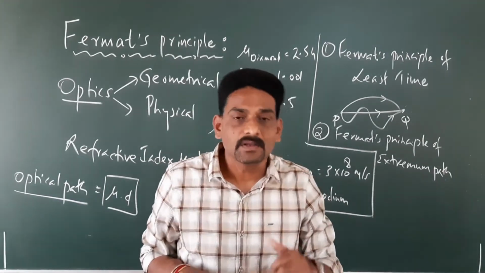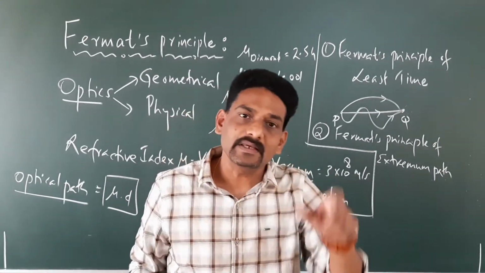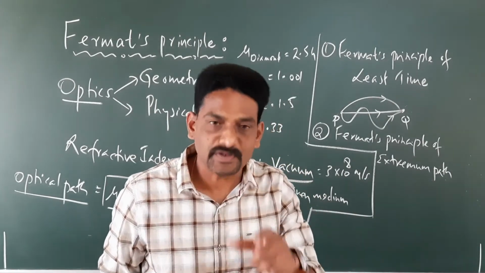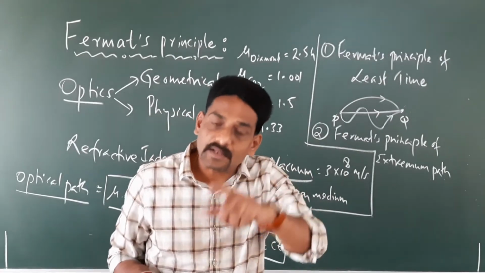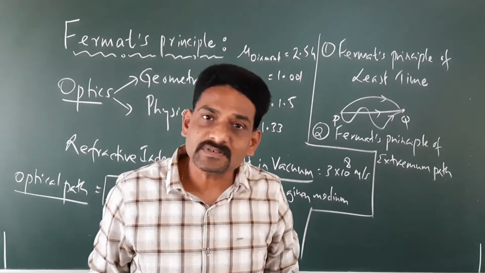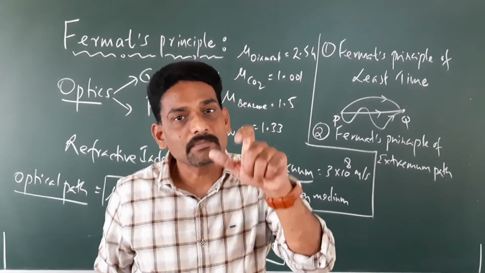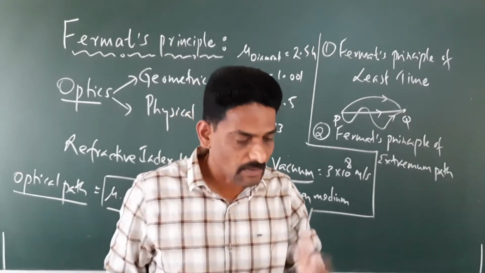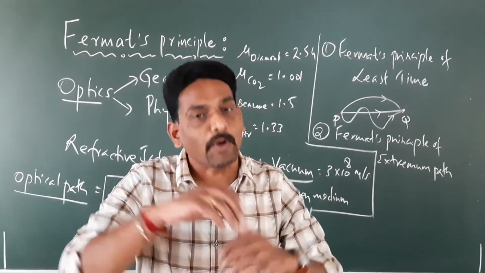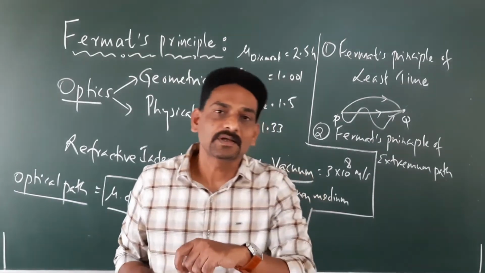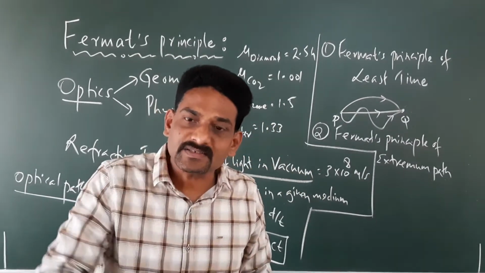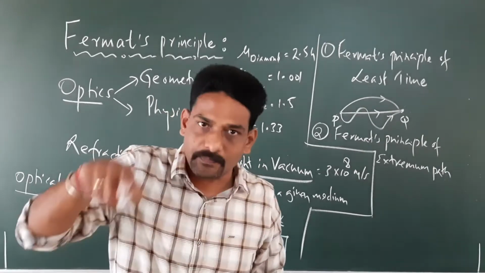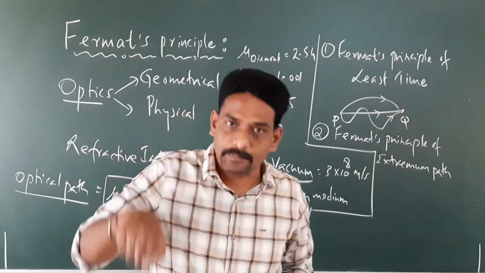For example, if you take spherical reflectors, what happens? The light is going to take the maximum time when it travels from one point to the other. When I say spherical reflectors, I mean reflectors in the circular shape.